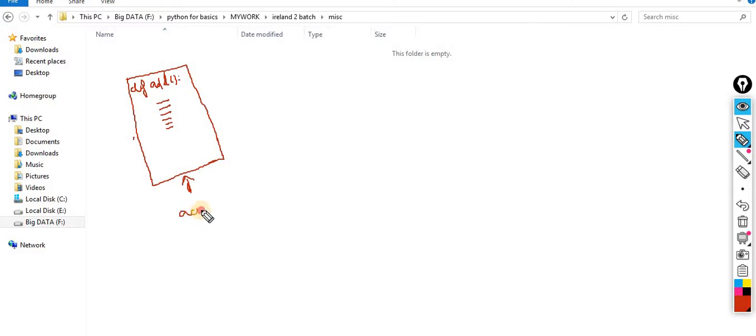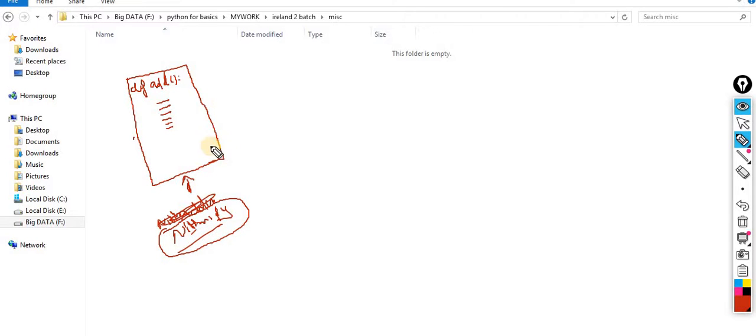Let's suppose the name of this file is Nitin Math.py. This file contains my own function.